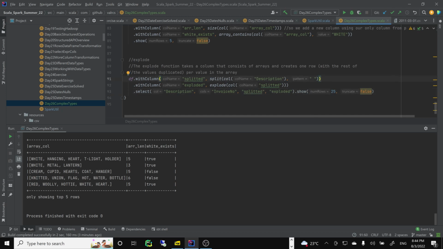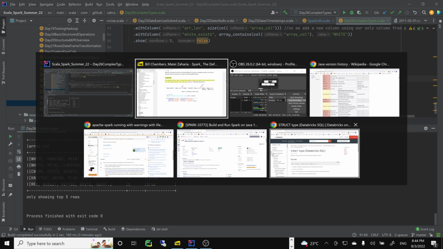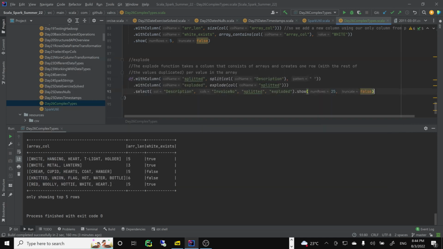So what will happen, right? It will take each. If you have 1, 2, 3, 4, 5, you have a row with this value, exploded. So this is a common operation. I think SQL also has this explode function somewhere, right? But let's see if this works correctly.